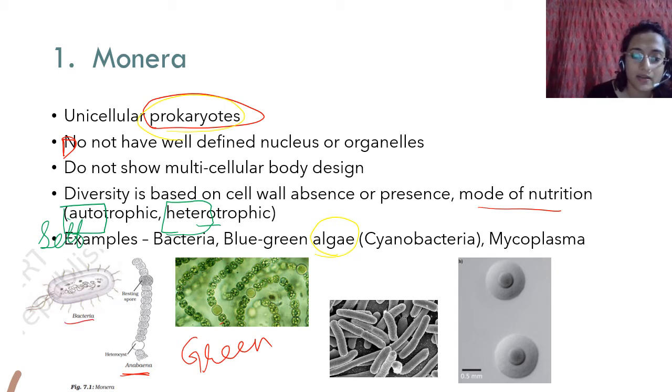So this is a bacterium. Here you see a bacterium. This is under the microscope. This is anabaena. You see these spores and heterocysts. There is a way of reproduction, and there is a mycoplasma. Okay. So monera: unicellular prokaryotes, do not have a well-defined nucleus. You can give the characteristics of prokaryotes, and then you can have diversity based on the absence or presence of cell wall or the mode of nutrition, self or have to get from other. Self is autotrophic, getting from somewhere else is heterotrophic.